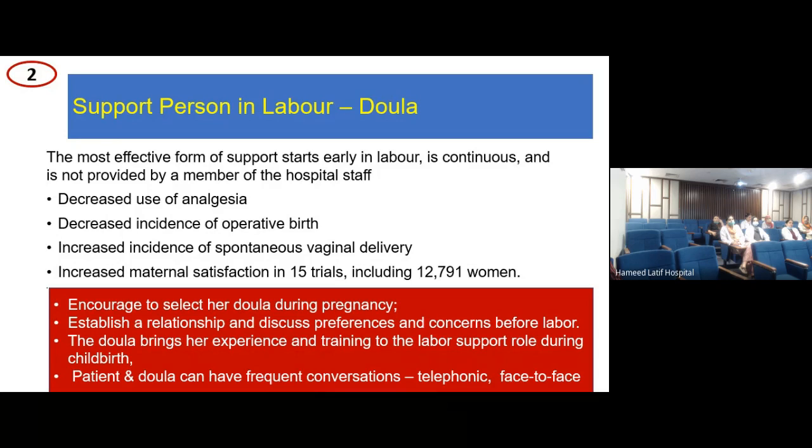So there have been studies which have been done regarding these support people in labor. और studies ने क्या show किया है, and basically these are not members of the hospital staff, as you know. So studies ने ये show किया है that there is decreased use of analgesia, decreased incidence of operative birth, increased incidence of spontaneous vaginal delivery, increased maternal satisfaction, and 15 trials have been studied by which these results have been shared and shown. So इसका मतलब क्या हुआ कि ये चीज importance रखती है. हम इसको as yet इतनी importance नहीं दे रहे, but this is an issue which needs to be dealt with.